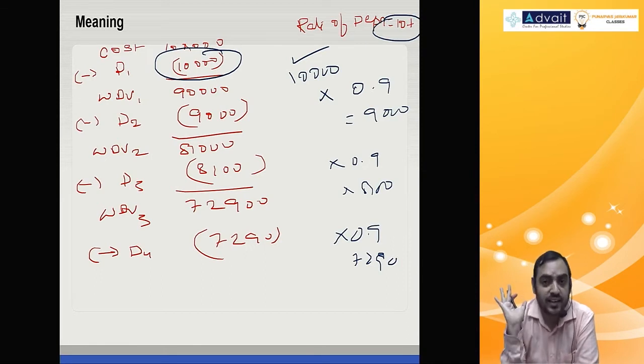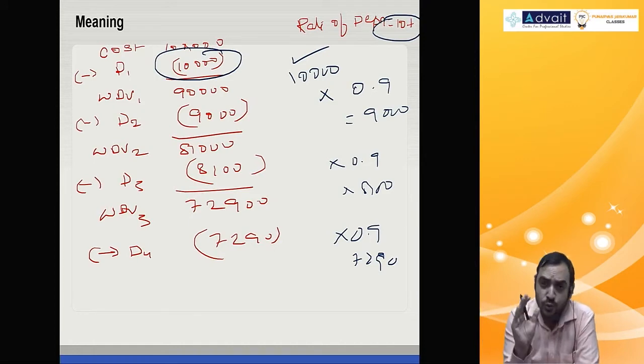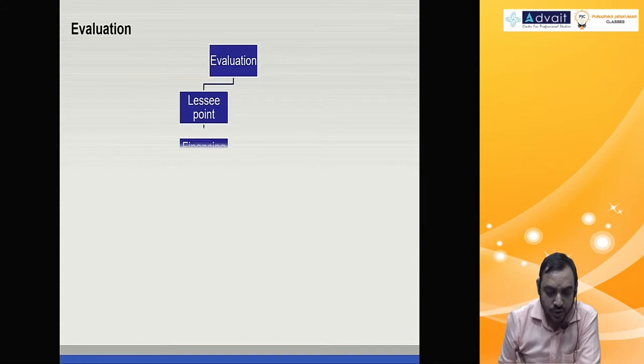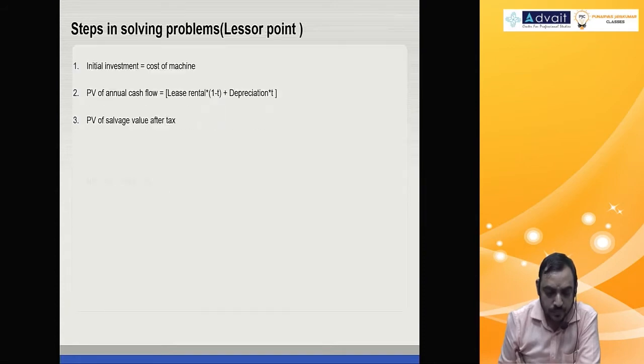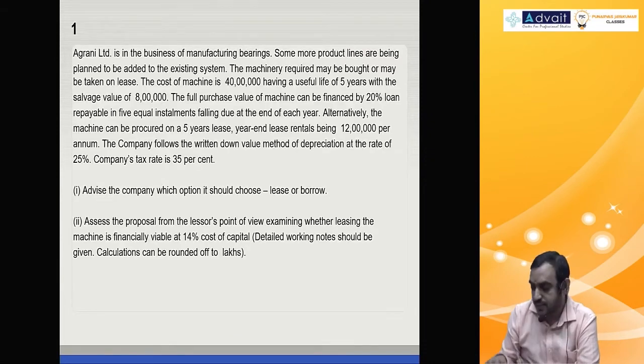So first year you calculate depreciation, second year onwards multiply by 1 minus rate of depreciation, and you can keep on getting the next year's depreciation. You will save some time. Fine. So with these basics, let's go for the problem. Question number 1. Please read question number 1.